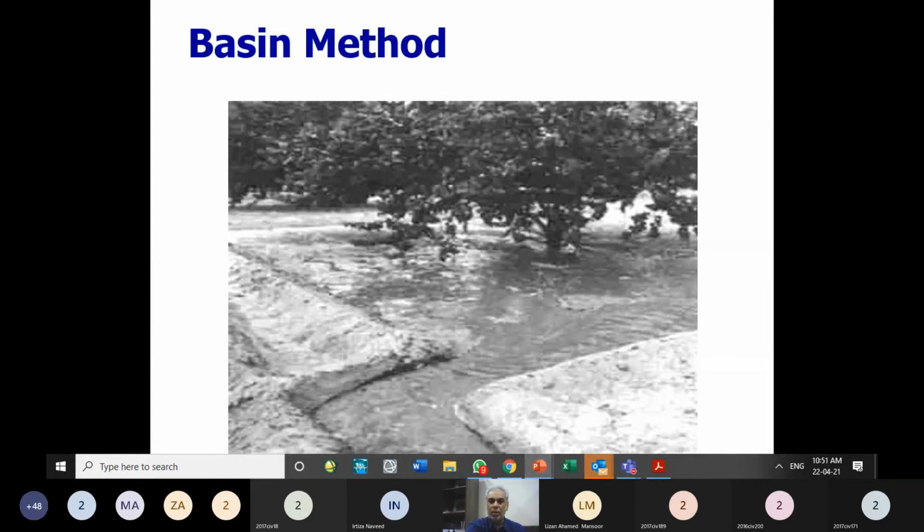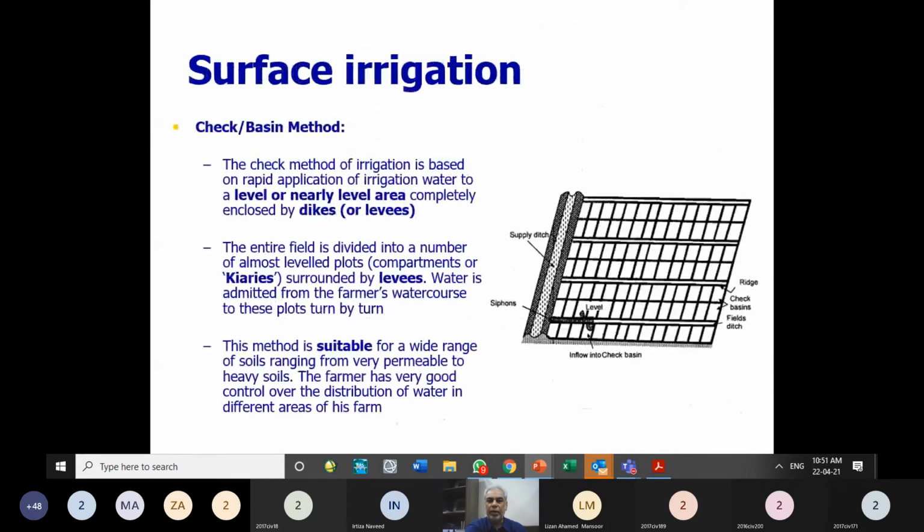So this same field can be cultivated with crops also, and water will be kept standing in it for a longer period. So if we have a leveled ground across the direction or in longitudinal direction, both directions we have level ground or nearly level ground, then we use this check basin method. The whole field is divided into a number of leveled plots or kyaris surrounded by levees or ridges. Water is admitted from the farmer's water course to these plots turn by turn.